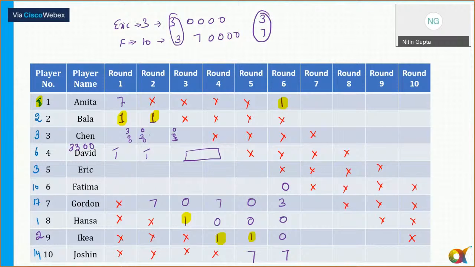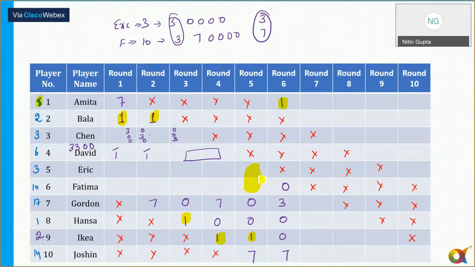Now, also if you look at the column of Fatima, and David is also there. These 2 cells are left. Round 5. Concentrate on round 5. Out of these 2 places, I need to put 3 at one place. Which place can I put 3? Think and tell me. Against the name of Eric and Fatima in round 5, at one place I need to put 3. Where should I put it, for Eric or for Fatima?